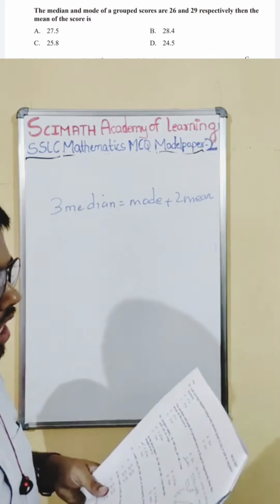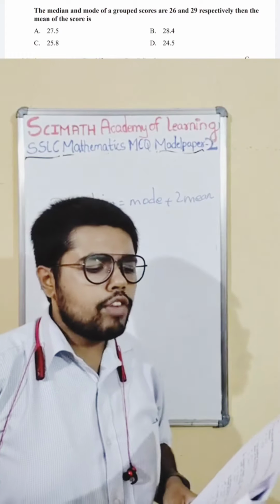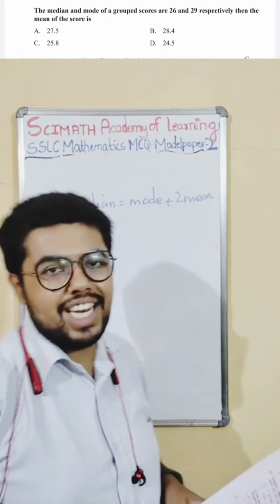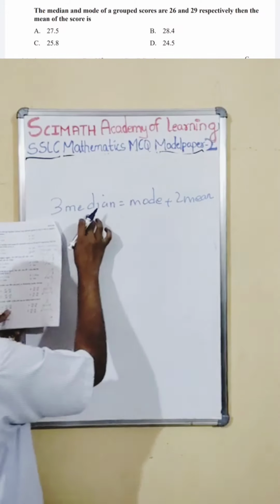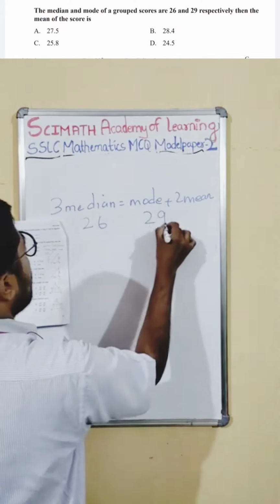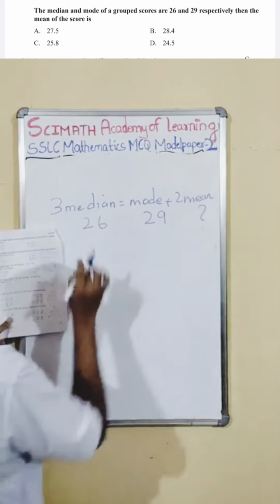So here, if you see, the median and the mode of a group of scores are 26 and 29 respectively. Then find the mean. Okay, median is given, median is 26. Mode is given, that is 29. You have to find the mean. I will put it into the formula.